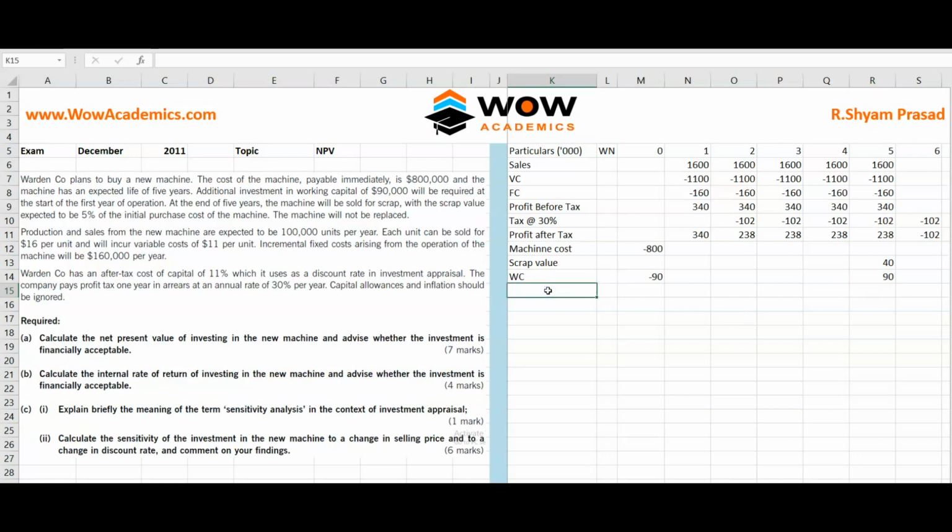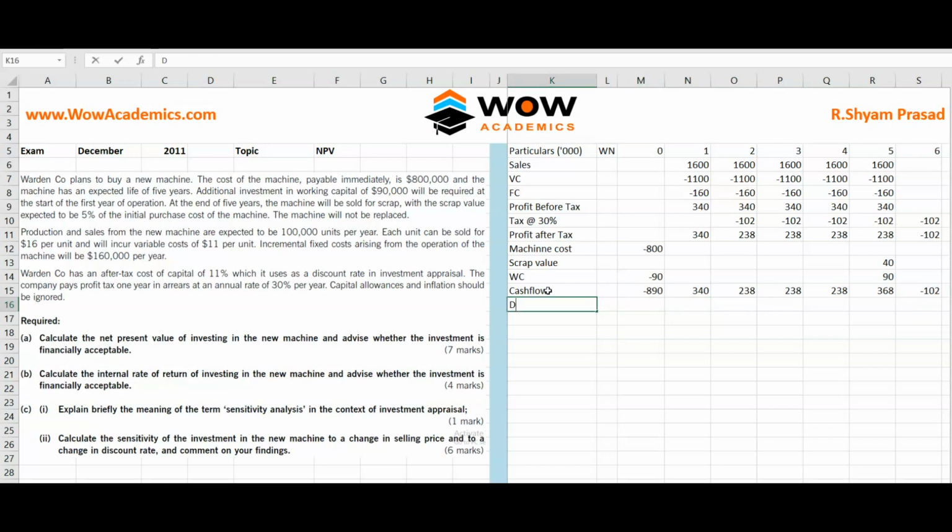So we've got all our cash flows. So we'll have the word cash flow, and we will sum up all these cash flows. So we have another sum from where? From here, from profit after tax till our working capital. We'll take all the numbers into account and close. We'll do the same across the 6 years. We got our answers here. So that's about our cash flow.